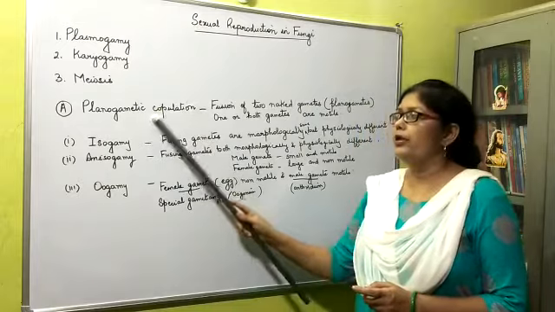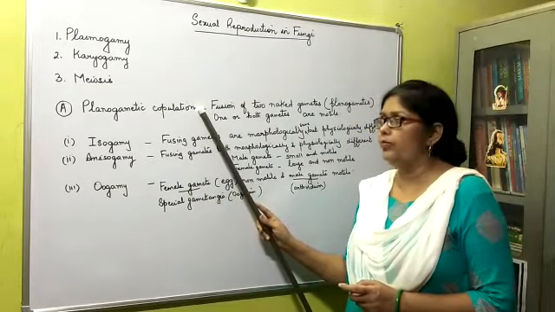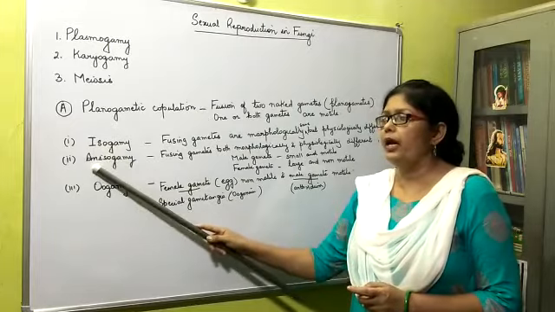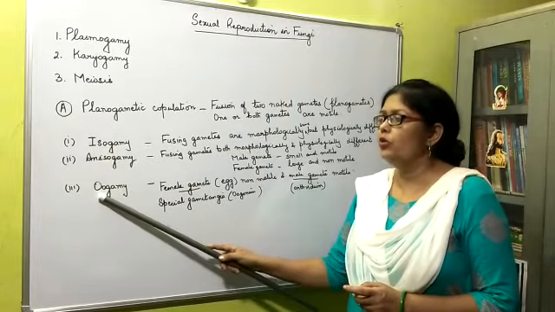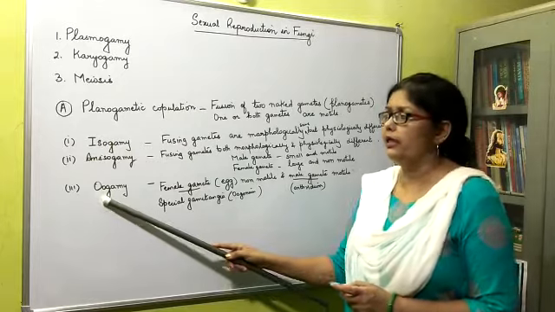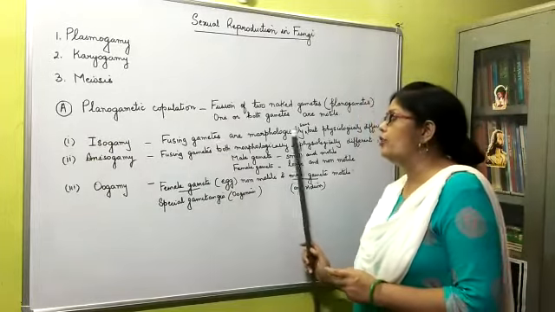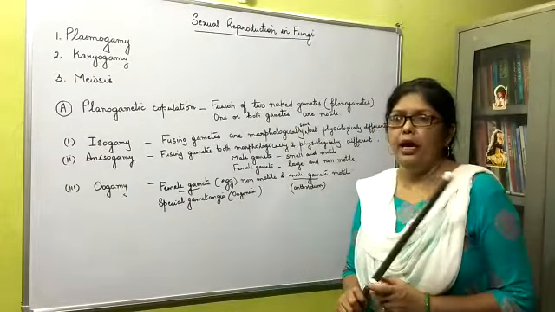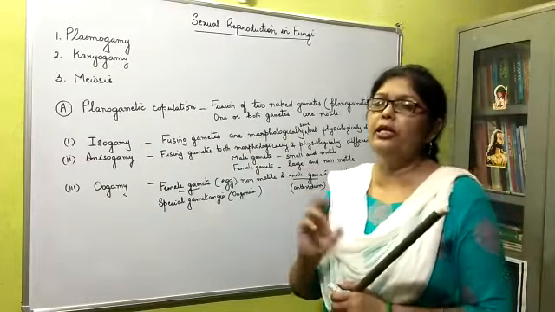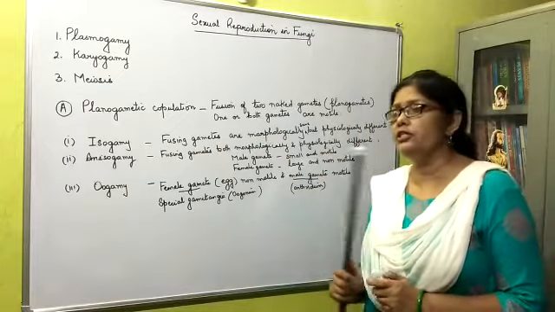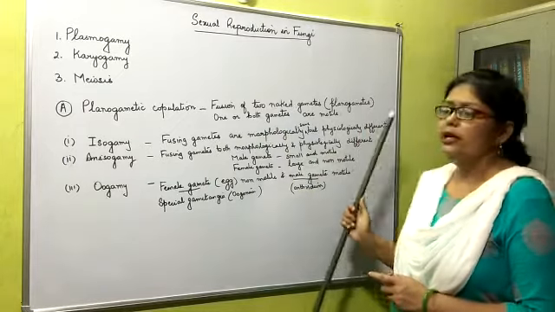Planogametic copulation can be of three types. Iso means same, aniso means different. In isogamy, the fusing gametes are morphologically the same. Iso means same, so outwardly they appear the same, but their function is different, so they are physiologically different.